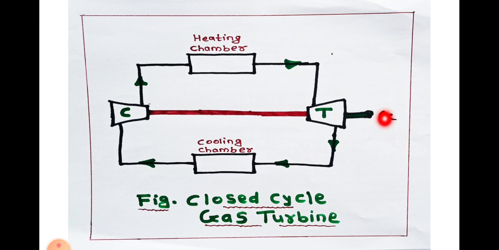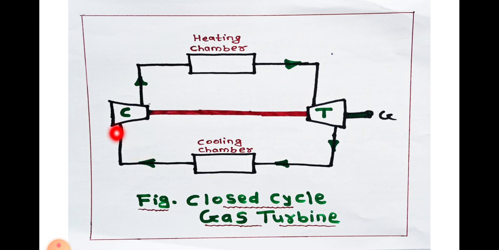And after the expansion of the gas or fluid in the turbine, it is passed to the cooling chamber, where the temperature of that fluid is reduced, and then that gas is passed to the compressor again, where it is compressed again and recirculated through the system continuously.